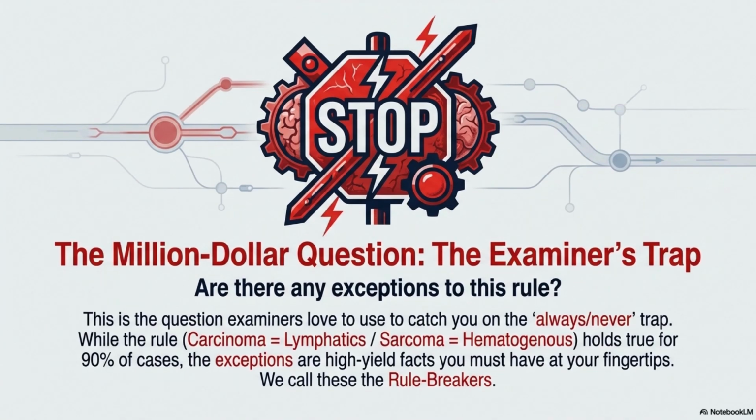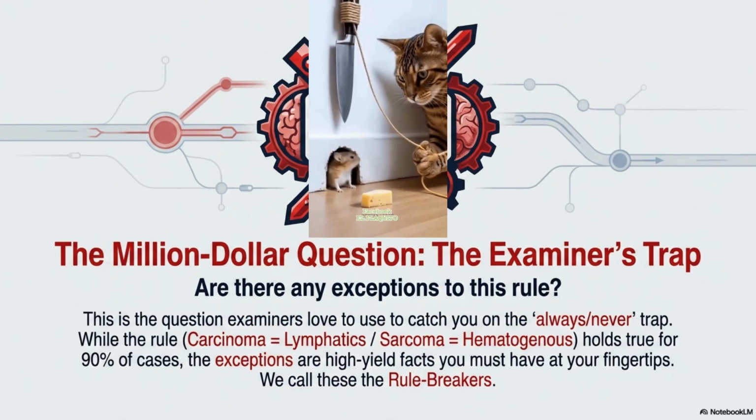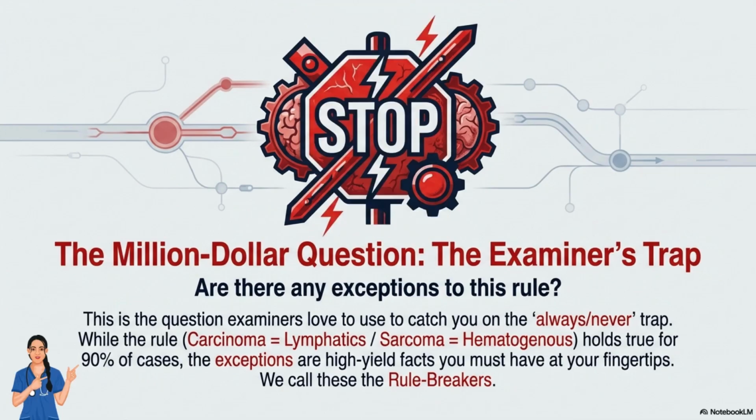Now a question arises: are there any exceptions to this rule? This is the $1,000,000 question in viva exams. Examiners love to catch you on the always/never trap. While the rule of carcinoma equals lymphatics and sarcoma equals hematogenous holds true for about 90% of cases, the exceptions are high-yield facts you must have at your fingertips. Let's break these rule breakers down with clinical integration and some cheat code mnemonics.